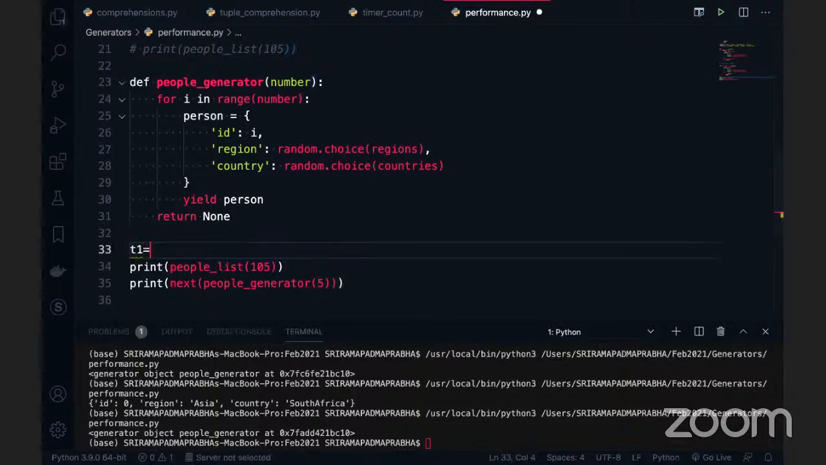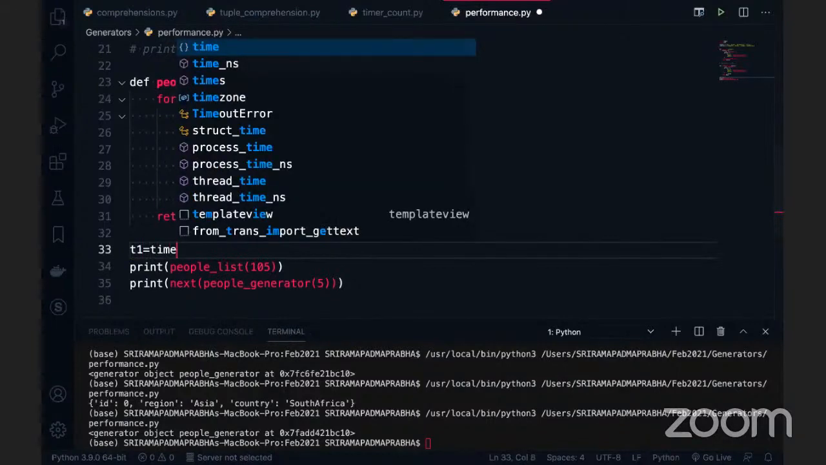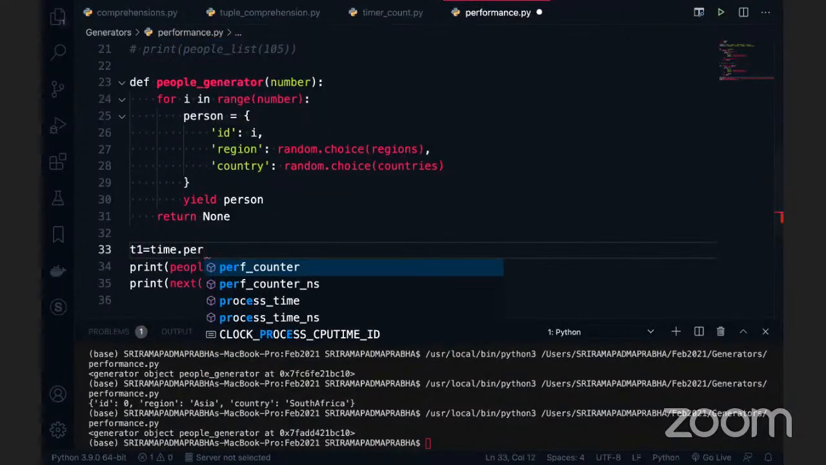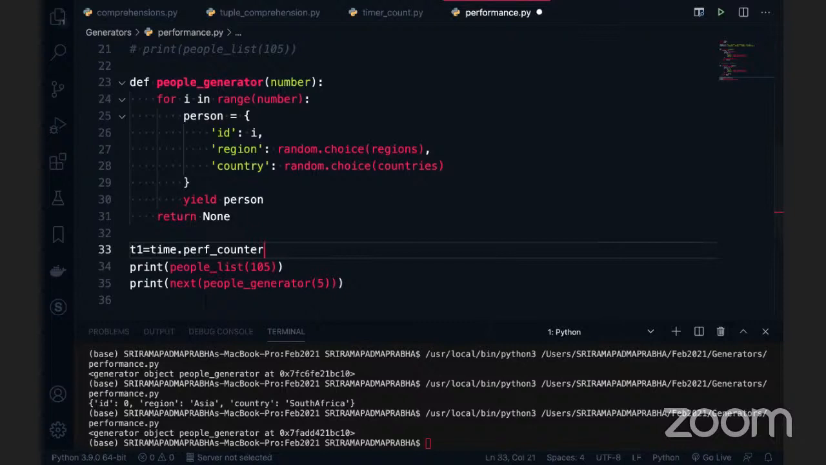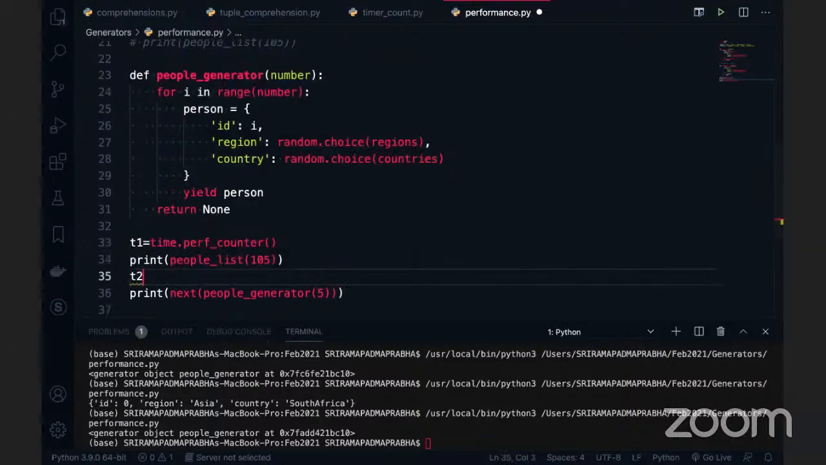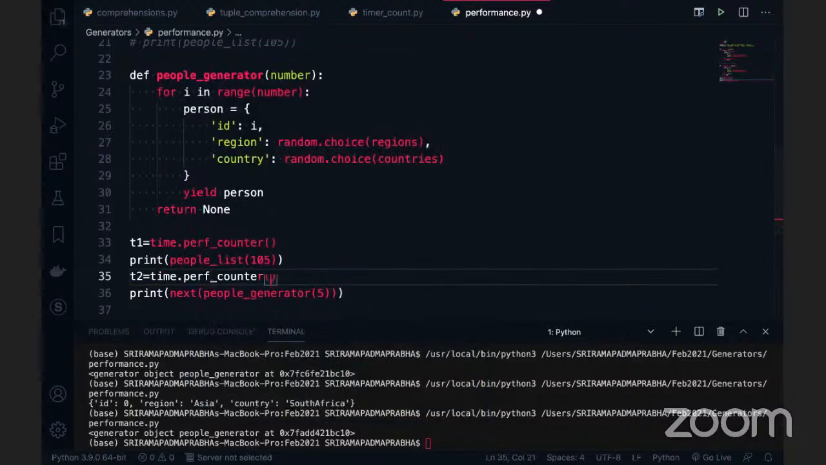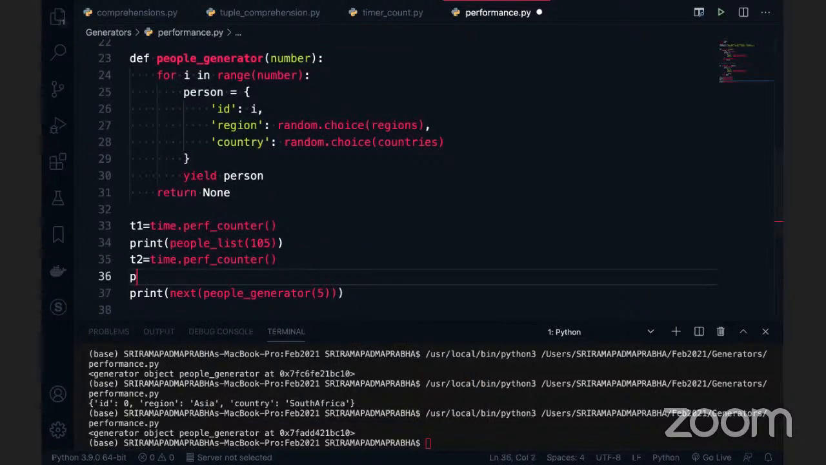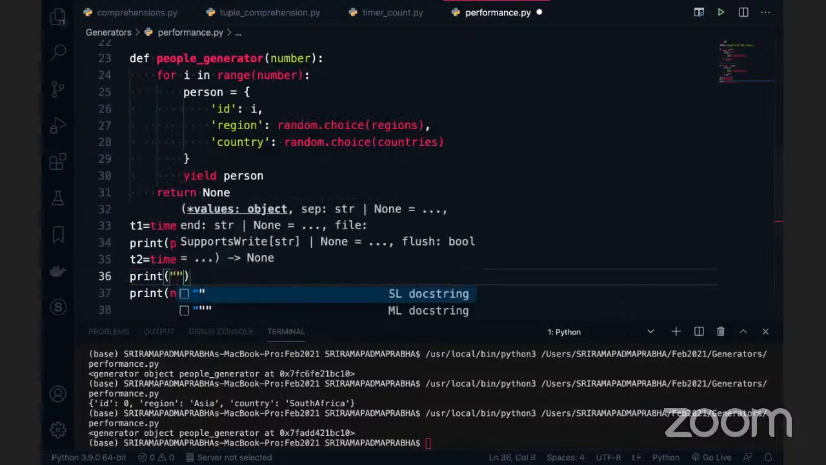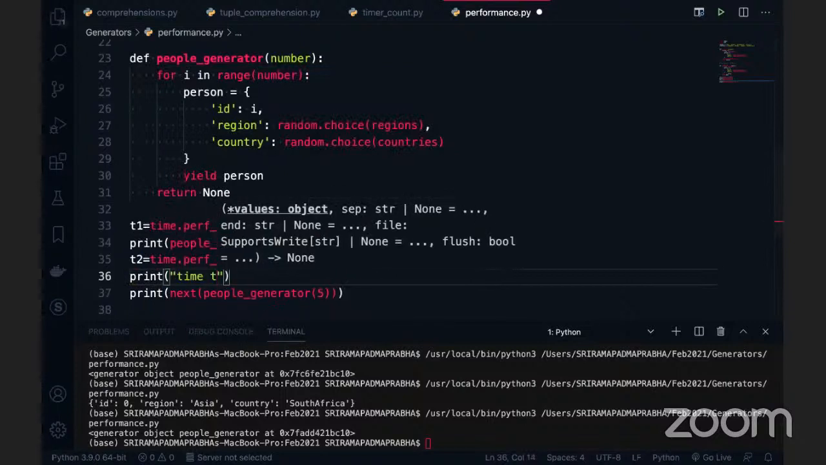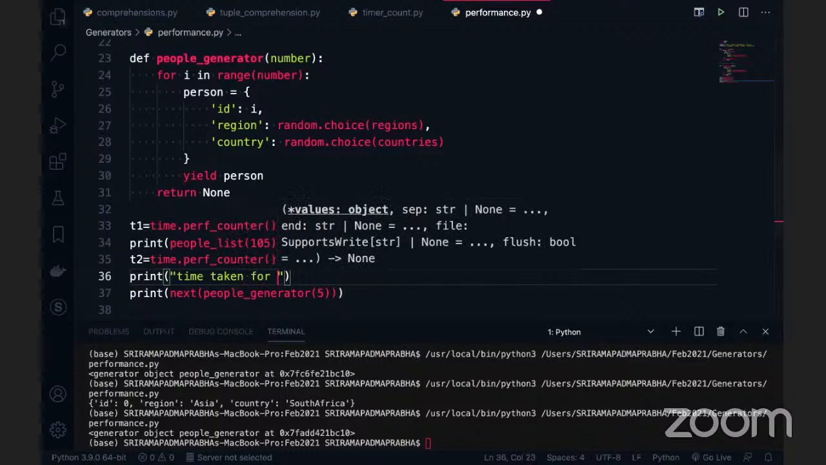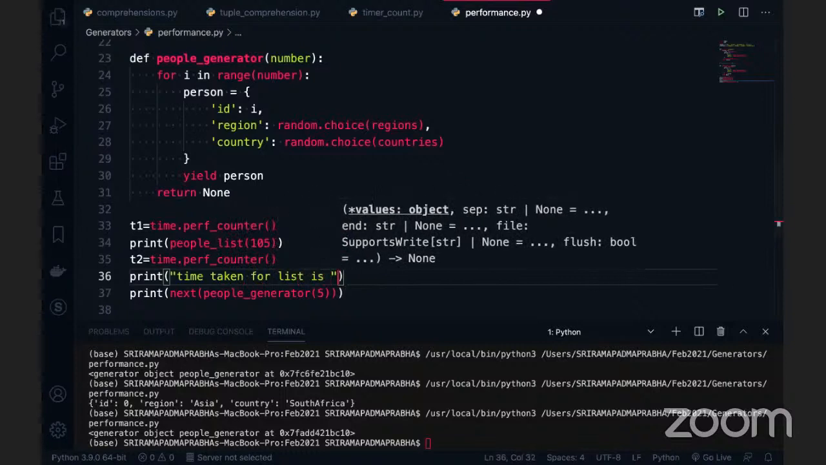So I will write T1 is equal to time dot, and in the olden days we used different functions. The latest is performance_counter, so we can use this function. This is one way. The next one is T2, T2 is equal to time dot performance_counter. This is another call which I can use, and you can take the time difference here. Time taken for list is T2 minus T1.